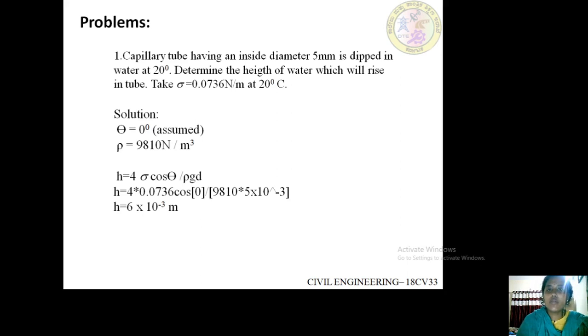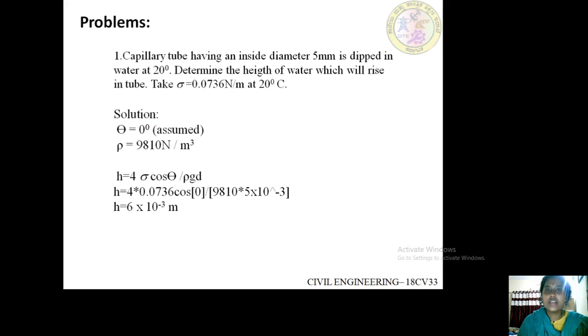Next is a problem on capillary rise. The capillary tube having an inside diameter 5 mm is dipped in water at 20 degrees. Determine the height of water which will rise in the tube. Take sigma value as 0.0736 Newton per meter at 20 degrees Celsius.